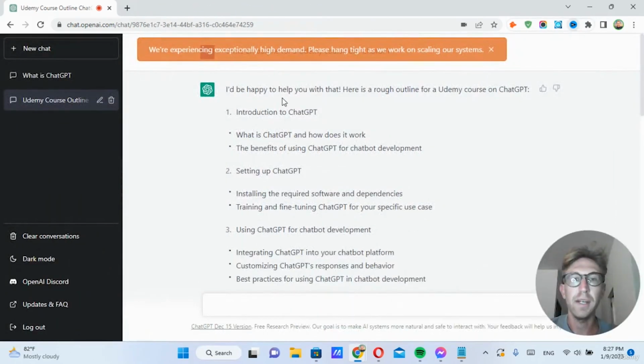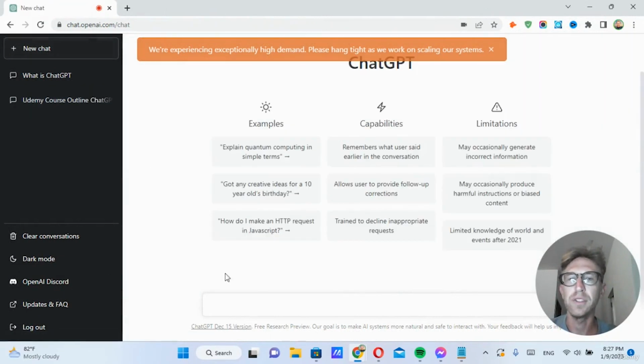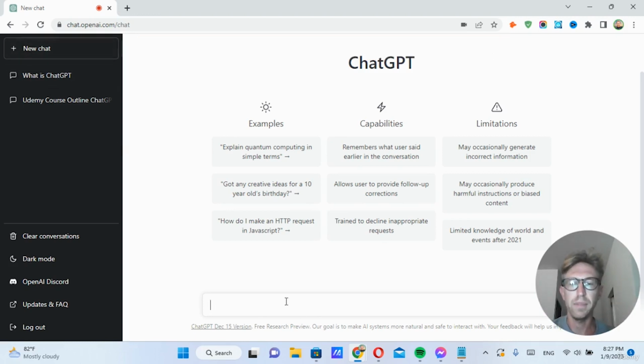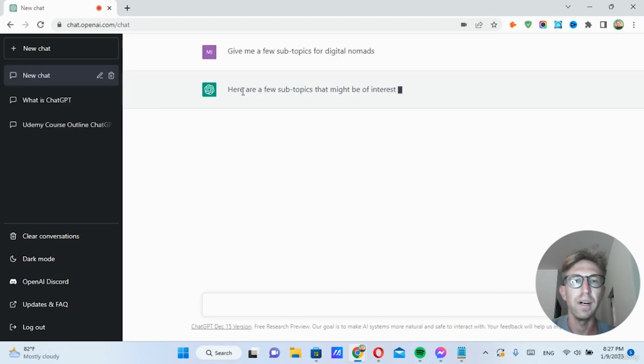In this lesson, I'm going to show you how to use ChatGPT to create your own ebook, which you can then sell online. So let's go ahead and open a new tab in ChatGPT, and we can type in, give me a few subtopics for digital nomads, for example. This will provide a few subtopics of interest for digital nomads.